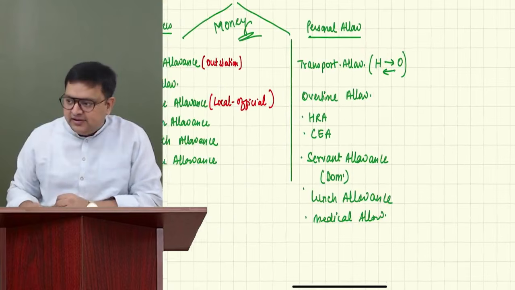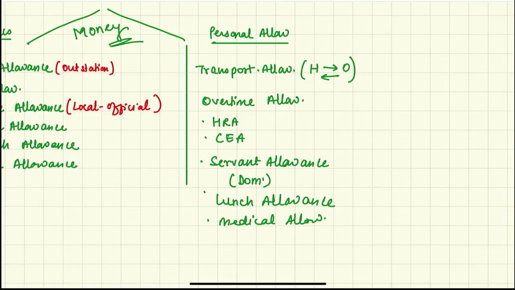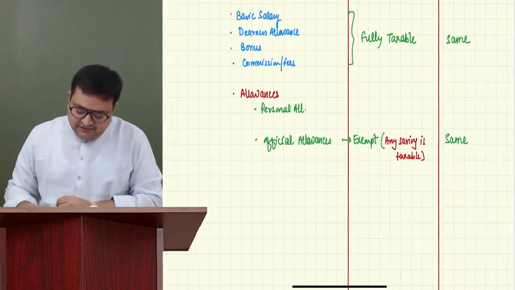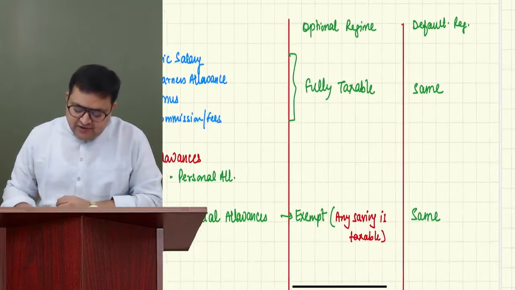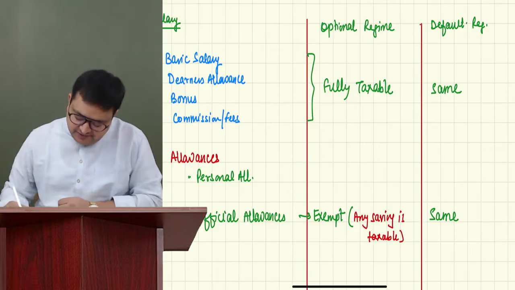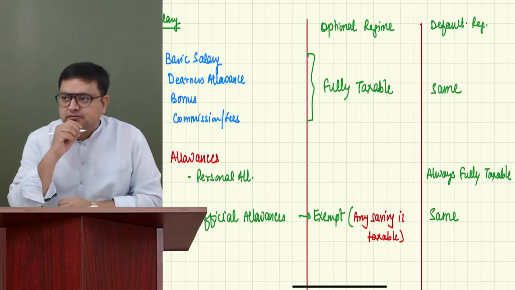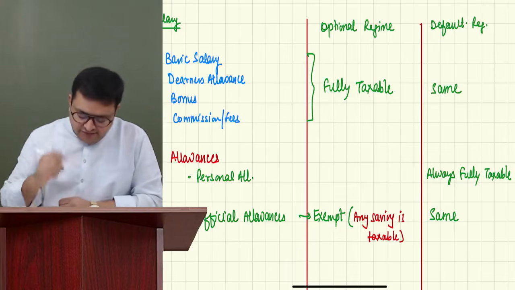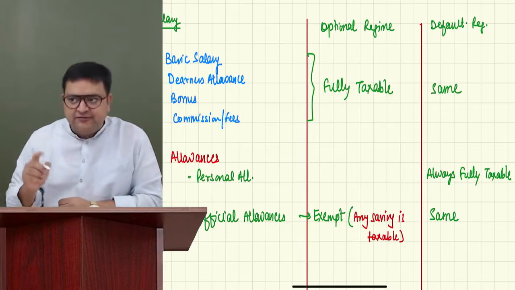Lunch allowance, or any other personal allowance, should be taxable. Guys, have you written this also? Good. Personal allowances. See, if I talk about the default regime, personal allowances are always fully taxable. However, in the optional regime, there is a difference.